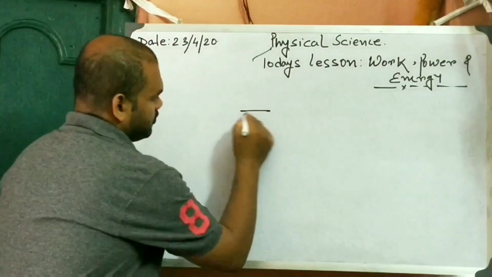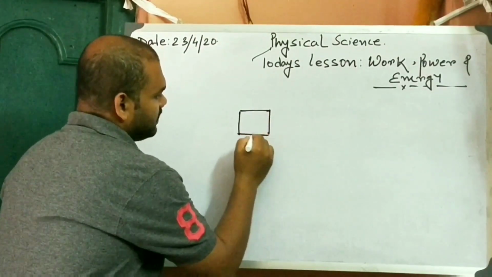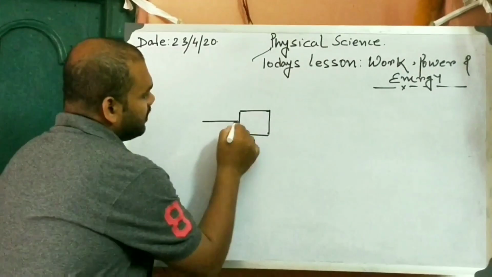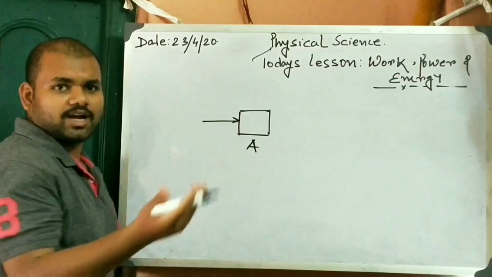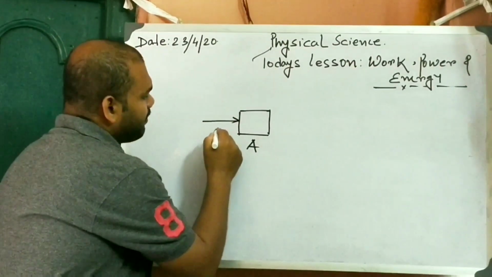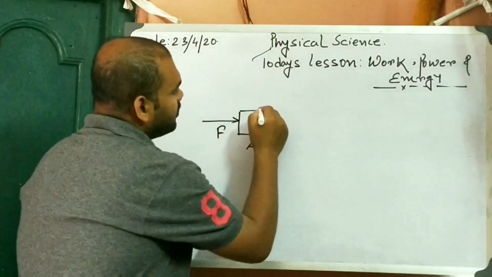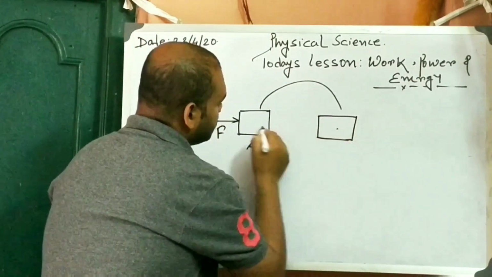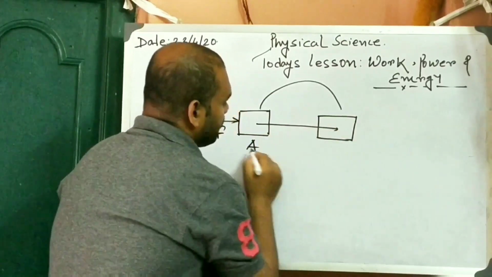There is a box at the point A. Now we apply a push, and a push is a kind of force. After applying a particular force, the body moves from A to B in a straight line.